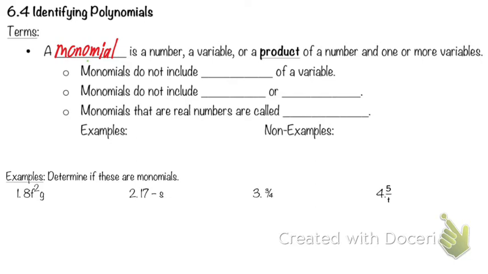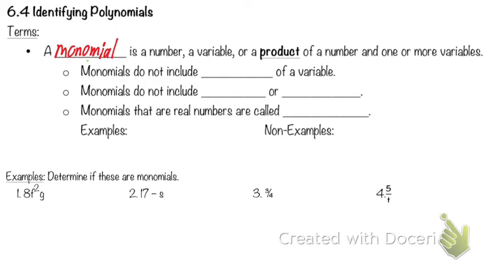Has anyone ever heard the word mono in something before besides maybe a disease? Tobin, where have you heard it? Science. Where in science? Biology, like with chromosomes. Mono had one set versus di, which had two. Because the prefix mono means one.